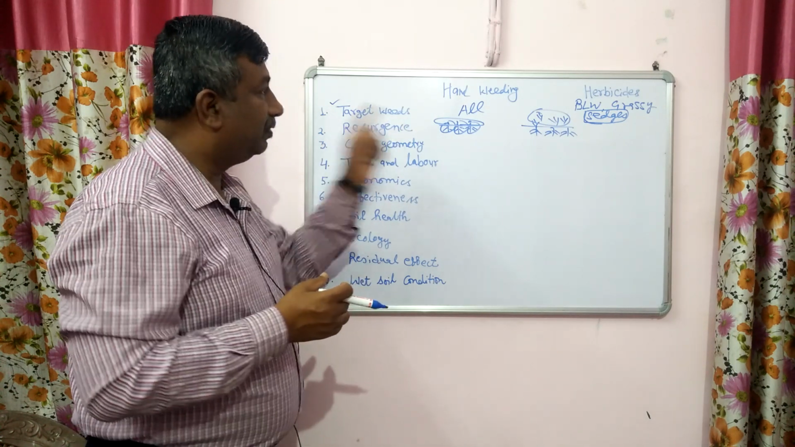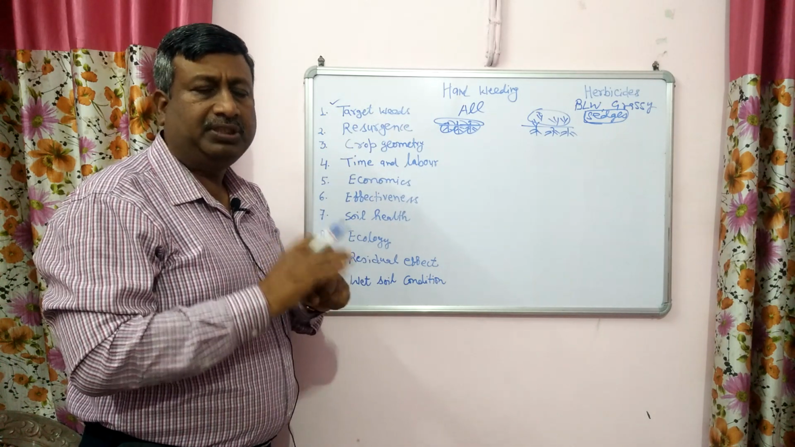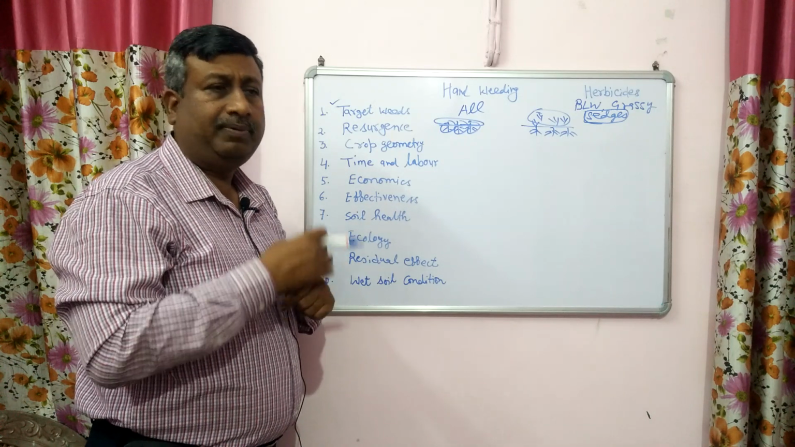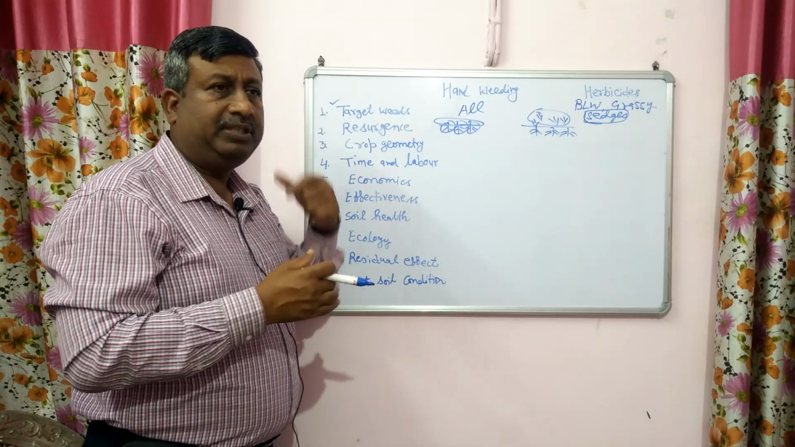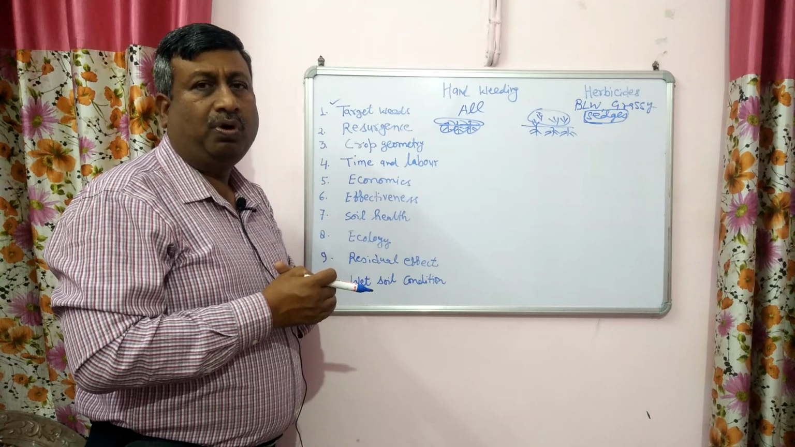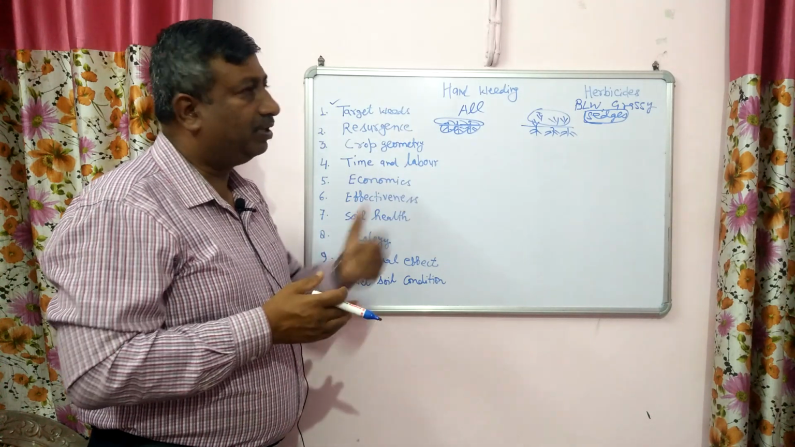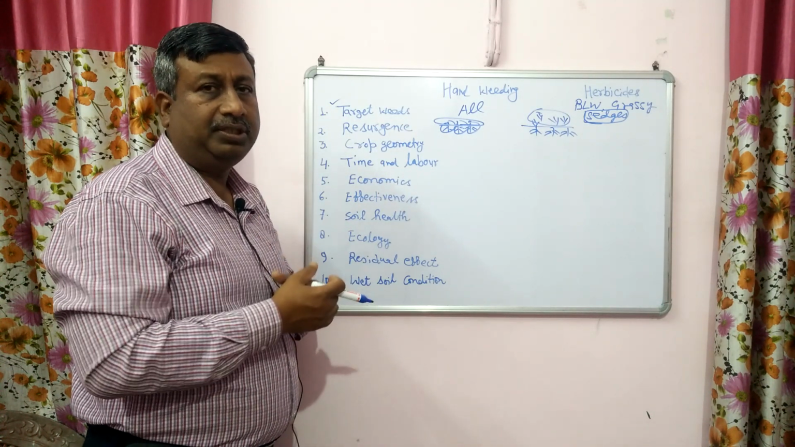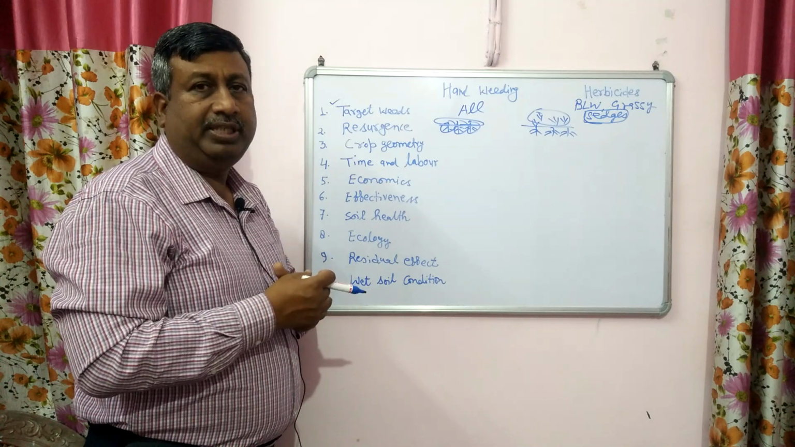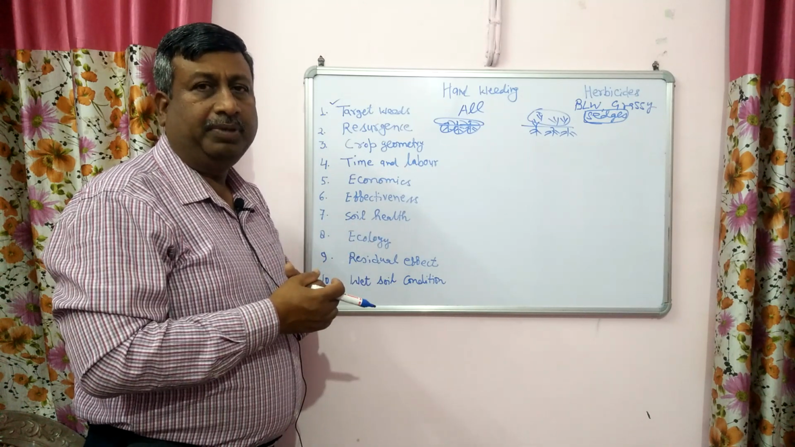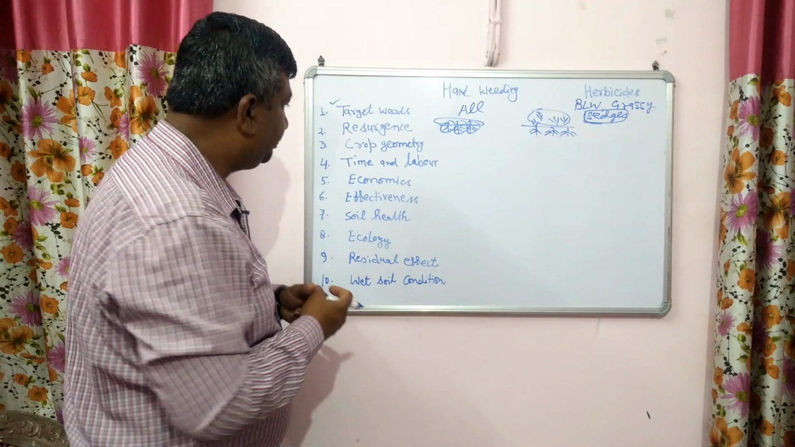While in case of hand weeding, there is no possibility of resurgence, or resurgence is late. So if there is a resurgence, then no effect on crop. While in case of herbicide, there is a possibility of resurgence, regrowth. So that's why we have to repeat application of herbicide.